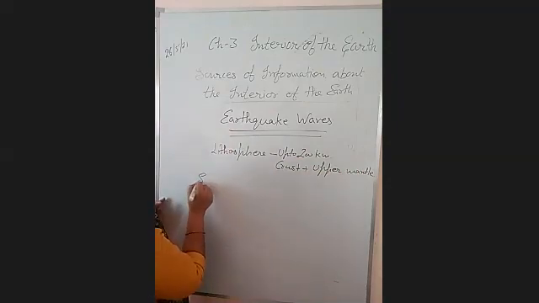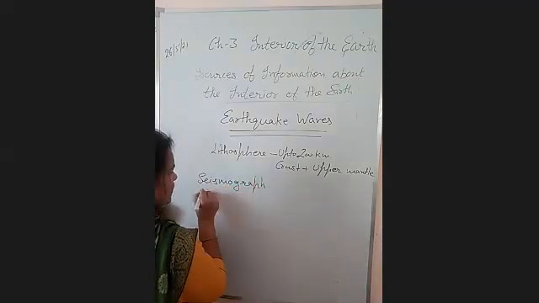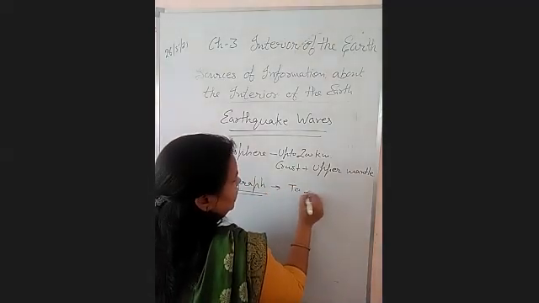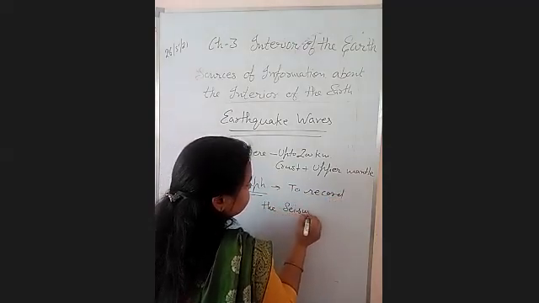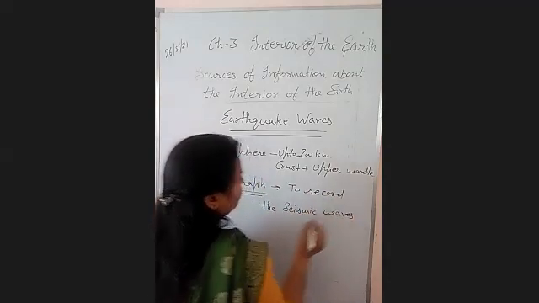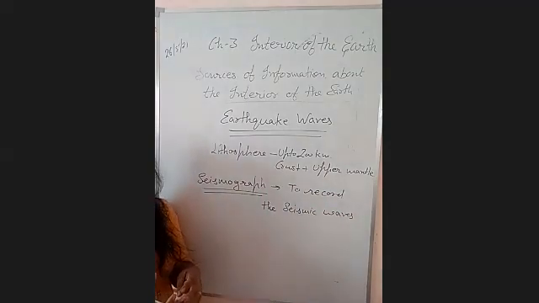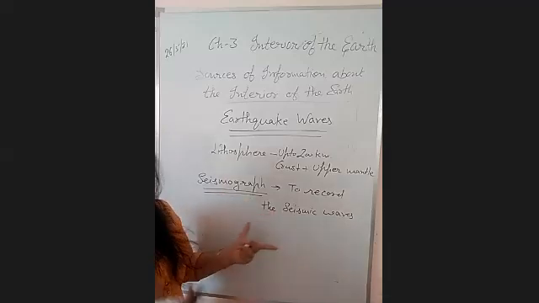It is the instrument called seismograph. The instrument to measure the earthquake waves is called seismograph, to record the seismic waves. We place it over the surface of the earth. When the earthquake comes, a graph is generated on the seismograph, and by this graph, we come to know about the behavior of the seismic waves.